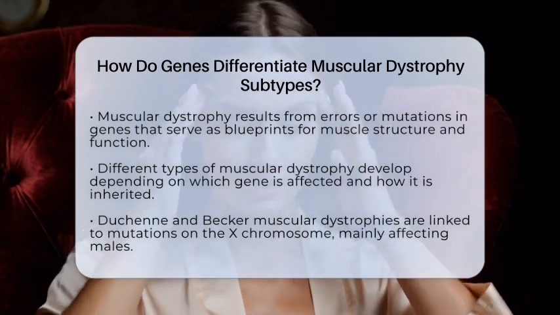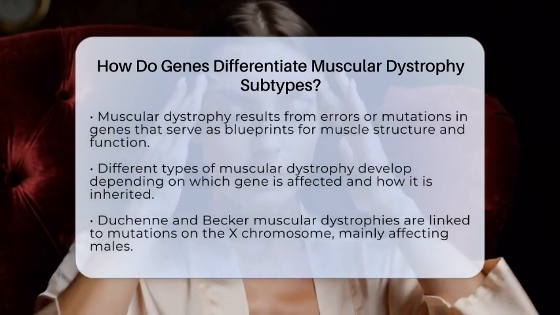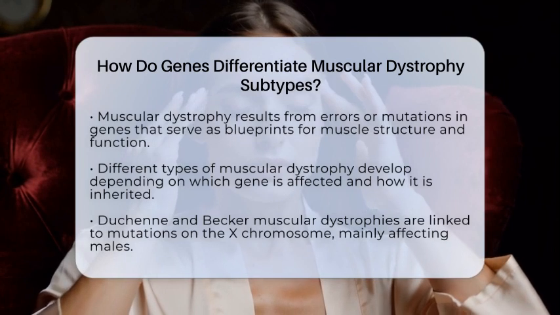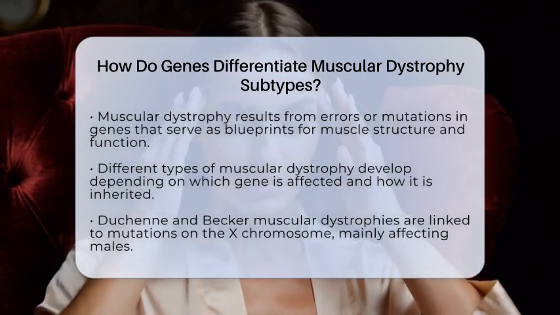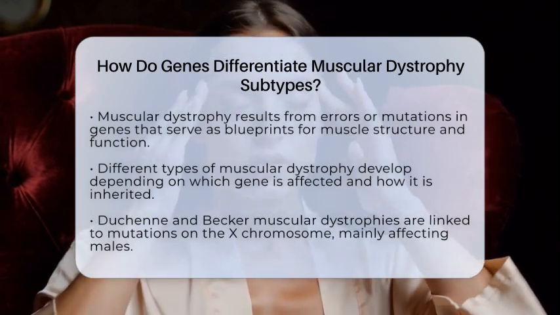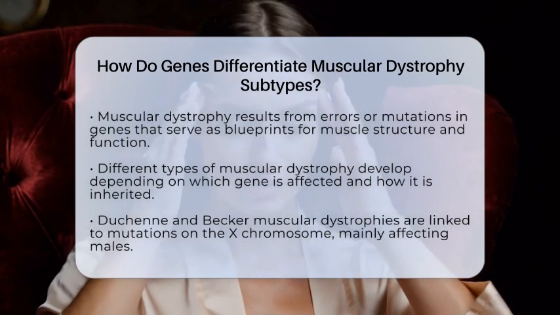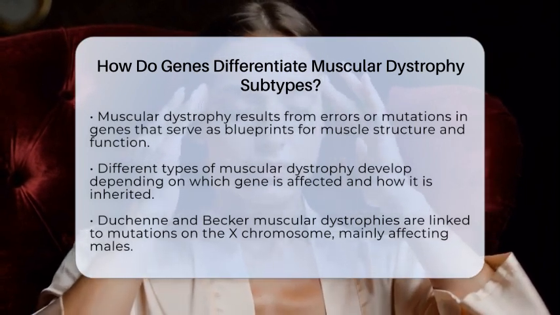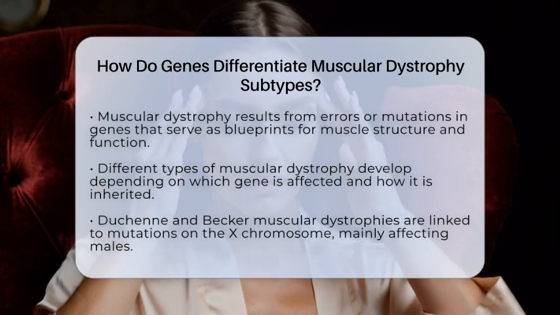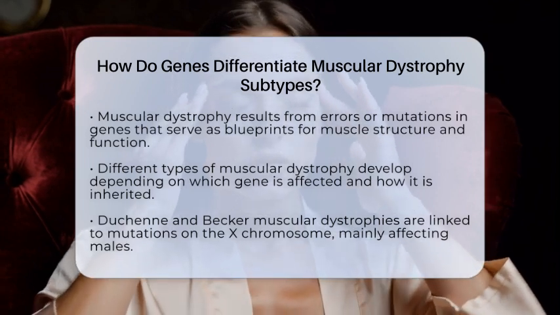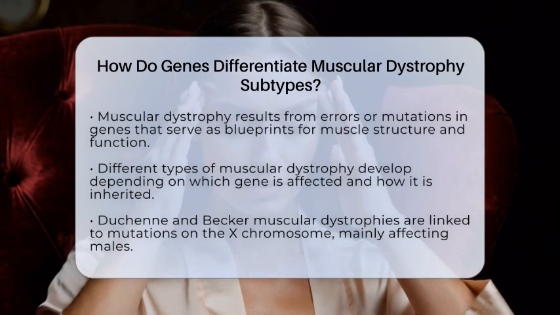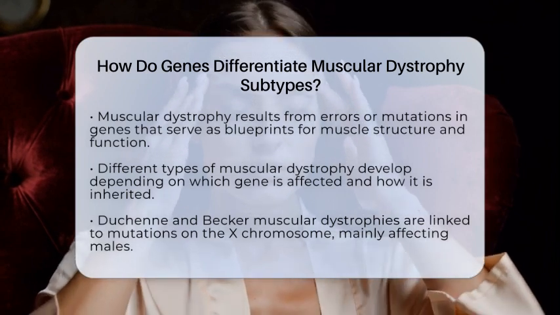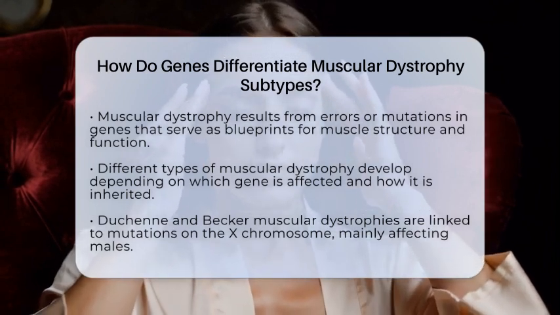Most muscular dystrophies are caused by mutations in specific genes that produce proteins vital for muscle health. These mutations follow different inheritance patterns, which means they can be passed down in various ways. For example, some types like Duchenne and Becker muscular dystrophies are inherited through the X chromosome, meaning they mostly affect males because the gene involved is on the X chromosome.